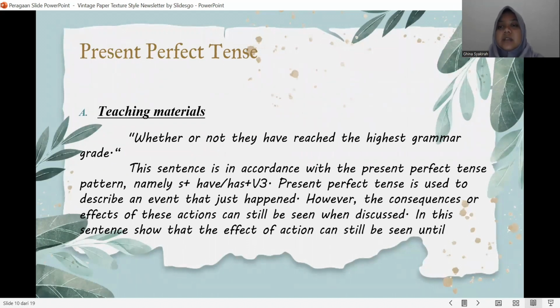Present perfect tense is used to describe an event that just happened. However, the consequence or effect of this action can still be seen when discussed. In this sentence, the effect of the action can still be seen until now.